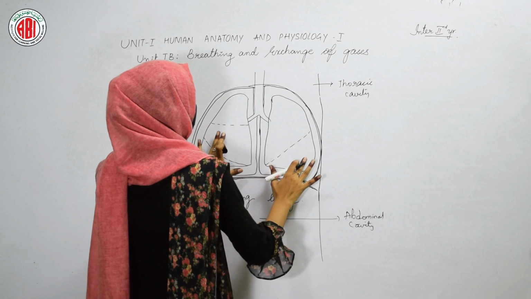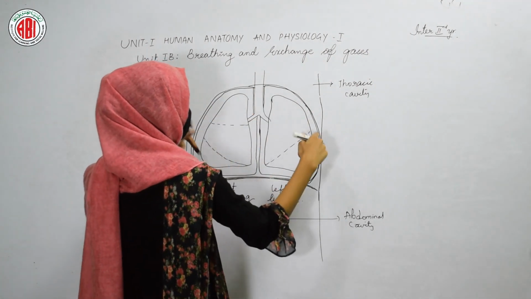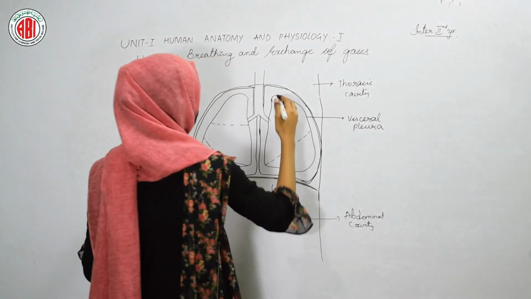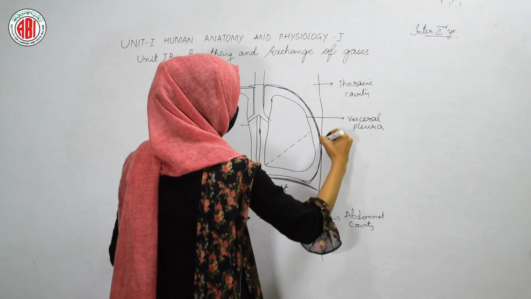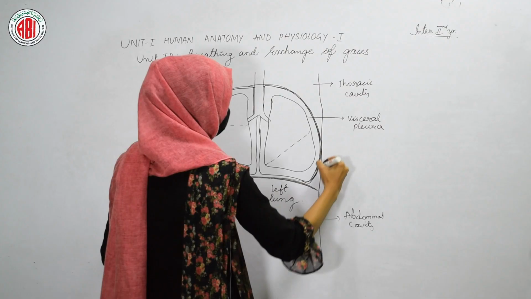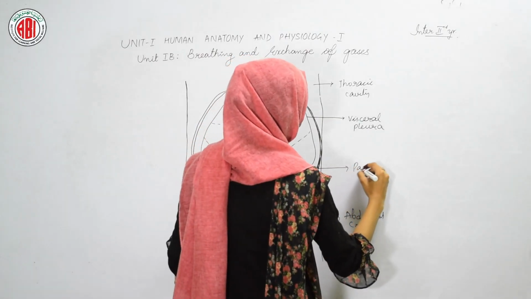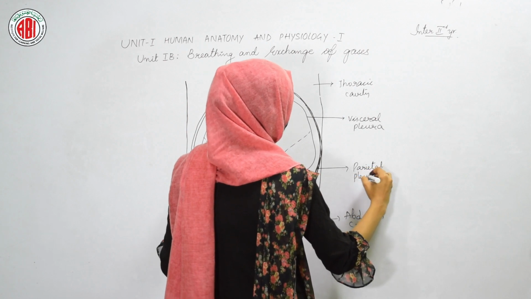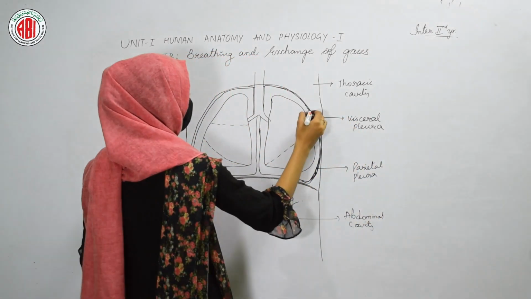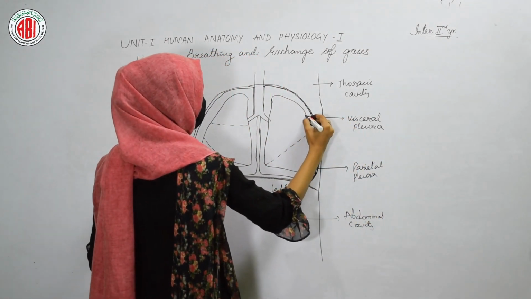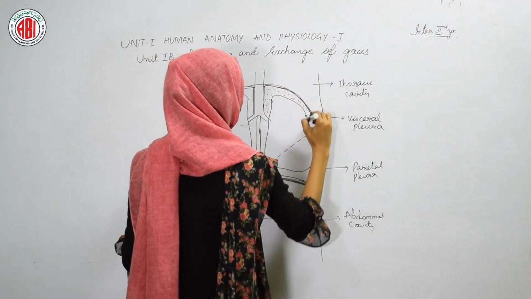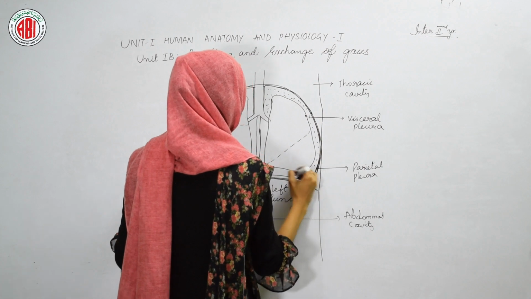These lungs are surrounded by a membranous structure called the visceral pleura, and the thoracic cavity shows an outer covering called the parietal pleura. In between the visceral pleura and parietal pleura, fluid is found. This fluid is called pleural fluid.